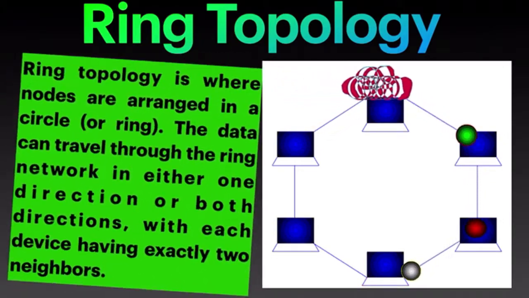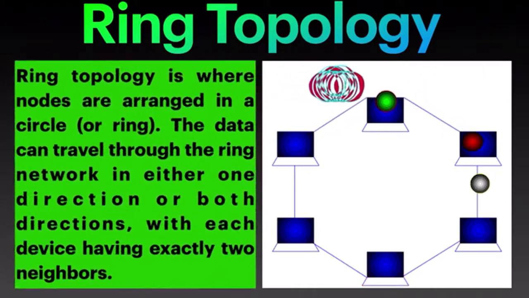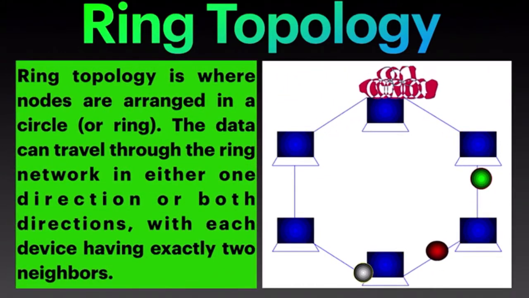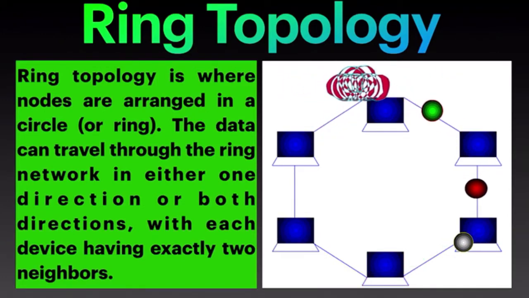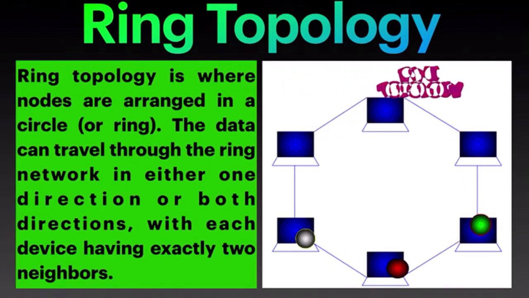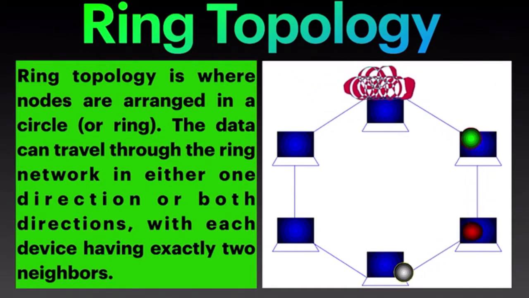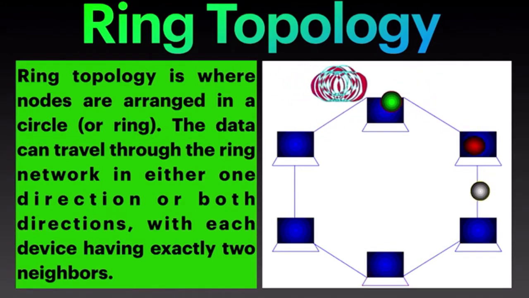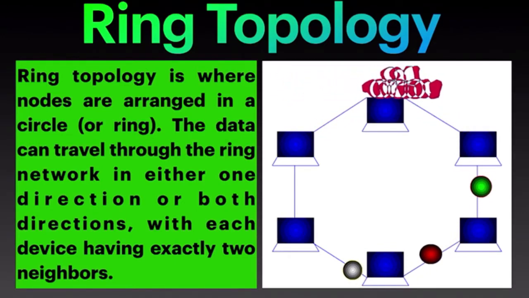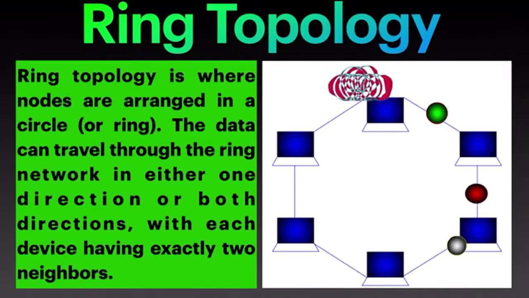Benefits of ring topology: the network is not affected by several nodes. Ring topology has cheap installation and expansion. Some drawbacks of ring topology: it is a boring task to troubleshoot in ring topology. It is difficult to add or delete nodes. If one computer crashes, the entire network activity is disrupted. Alright, let's get on to another topology.